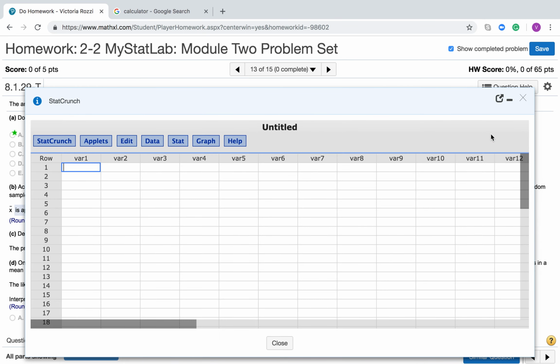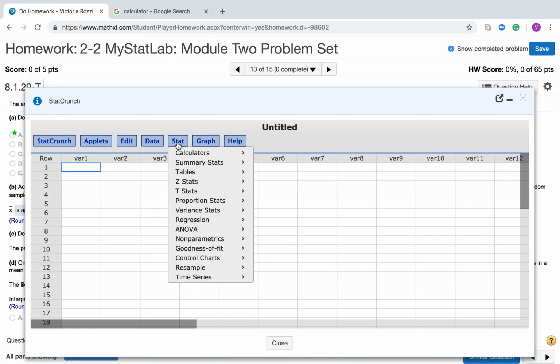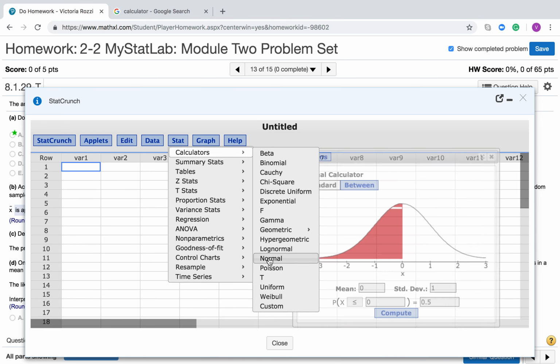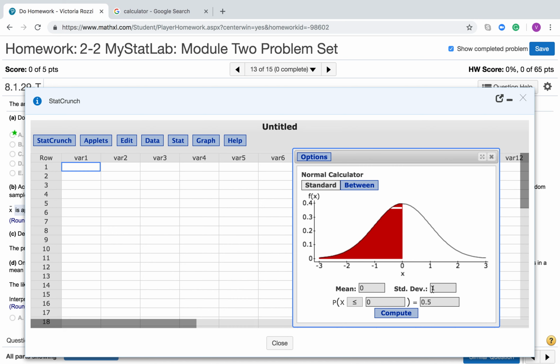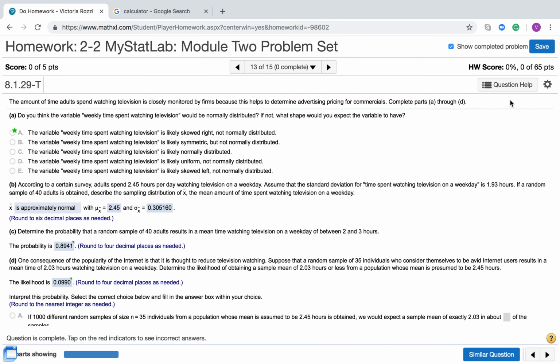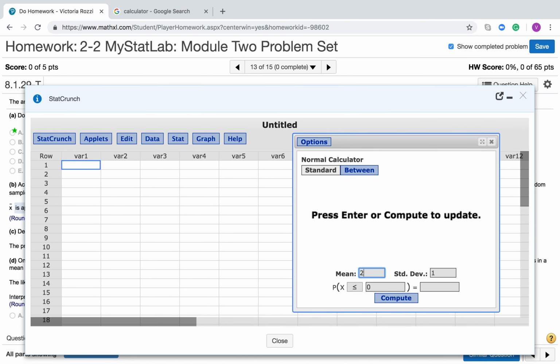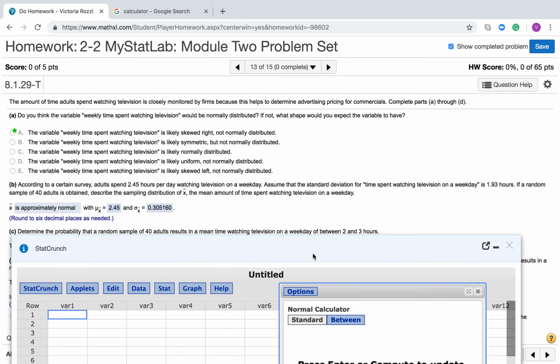And what we're going to do is pull up our normal calculator. So you're going to go to Stat, go down to Calculators, and then go down to the normal calculator. So I'm going to adjust this normal curve to be the mean and the standard deviation that I want. Remember that we have, for the sample of 40, a mean of 2.45 and a standard deviation of 0.305160. So let's put that in there. So 2.45 for the mean, and then I have 0.305160. I'm just going to make sure I did that right because sometimes I copy the wrong thing.